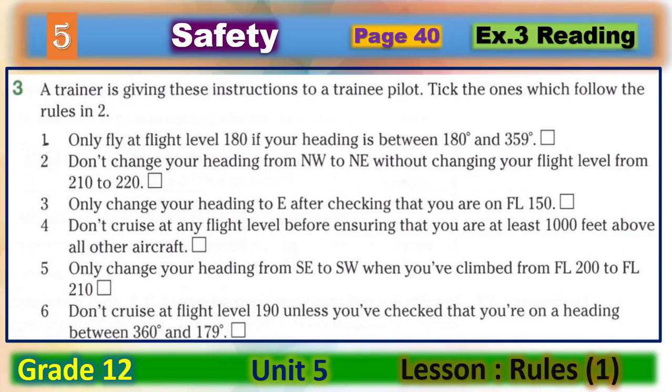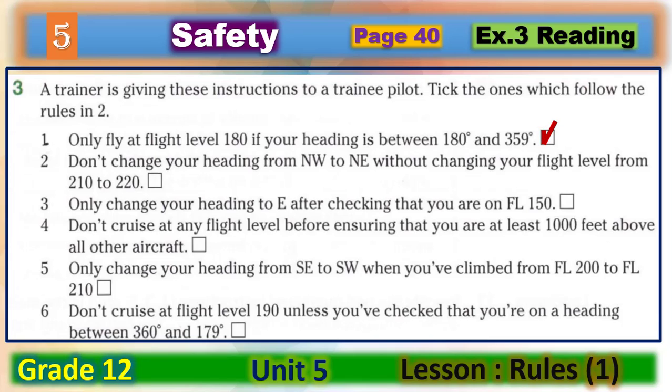Now let's check your answers. Let's have a look at the first sentence. Only fly at flight level 180 if your heading is between 180 degrees and 359 degrees. Yes, we should take this.